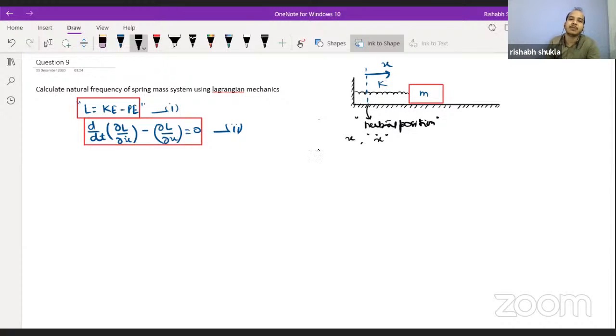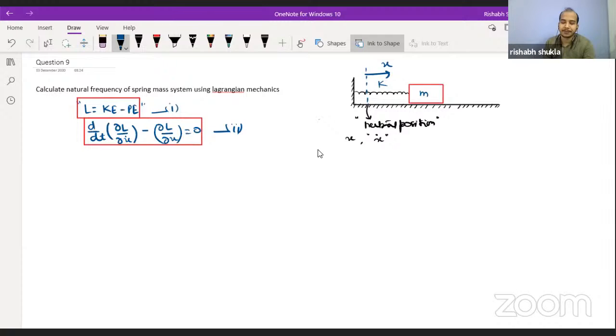Now if I ask you to calculate the natural frequency, we can calculate it by reaching an equation which will appear like x double dot plus kx by m is equal to 0, something like that. But how to reach that equation using Lagrangian, that we are dealing with over here.